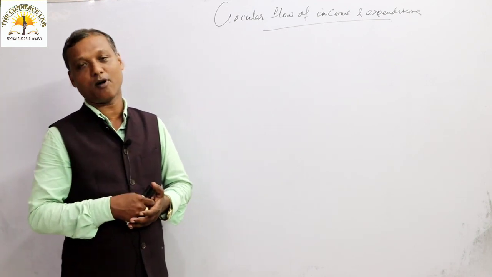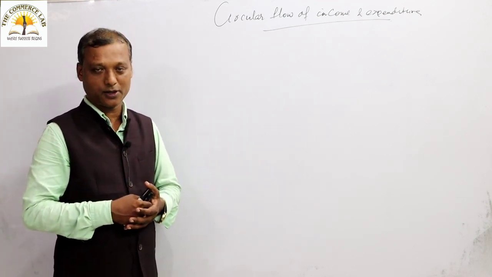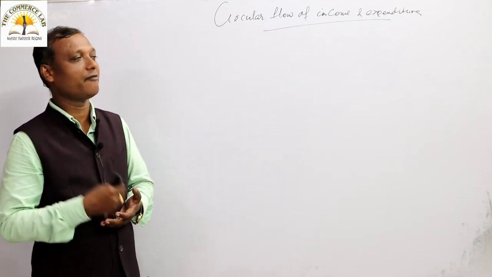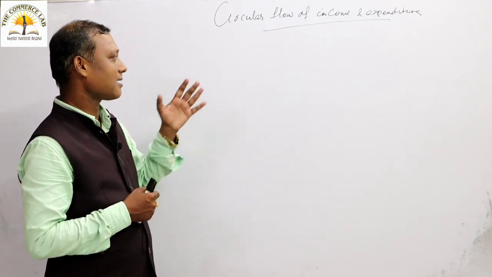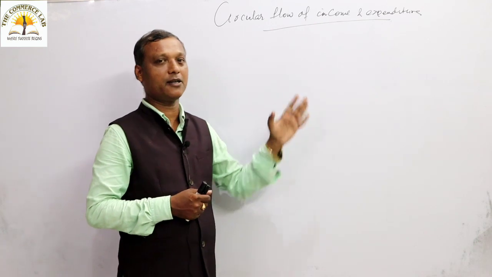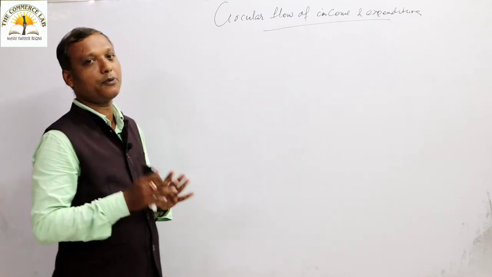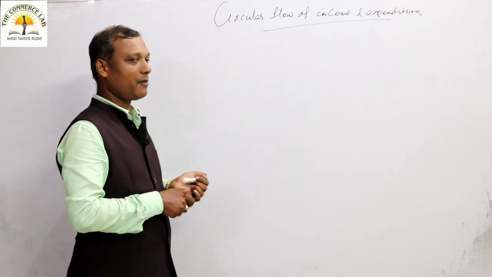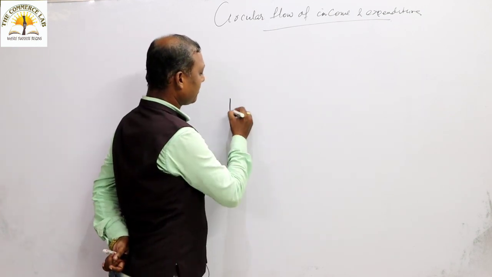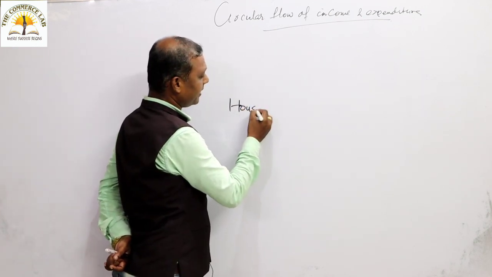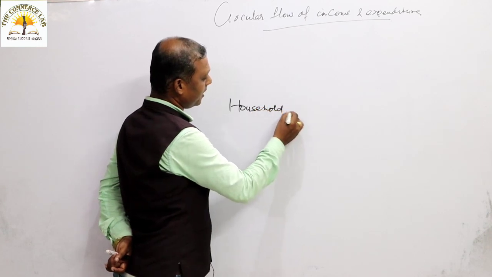We also have a three-sector model with the government introduced. We also have a four-sector model with foreign trade, but for the time being we are going to discuss the circular flow of income and expenditure with the help of the two-sector model. When you talk about the two-sector model, let me write about that. On the left side I will write household.